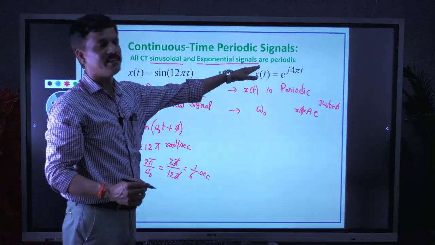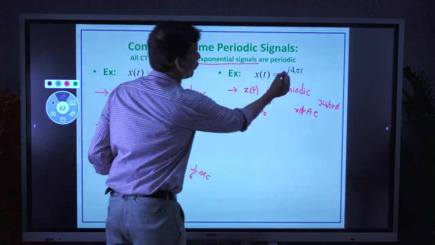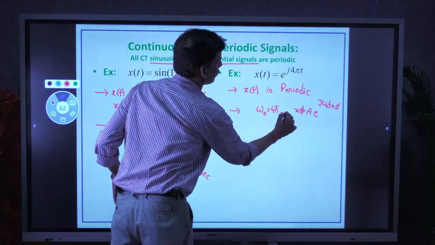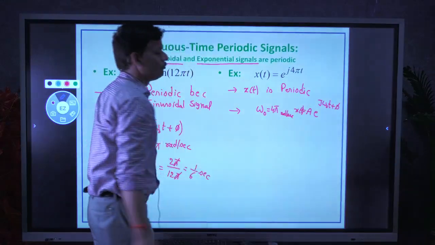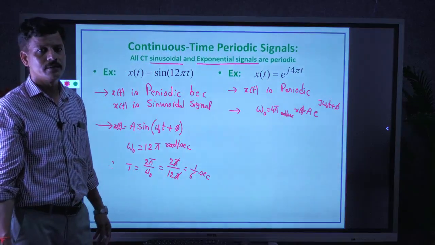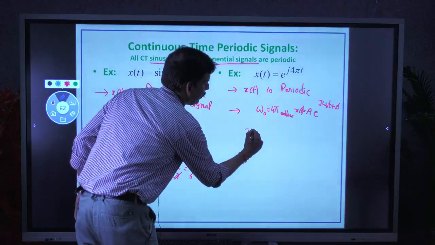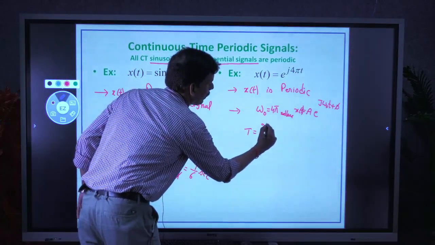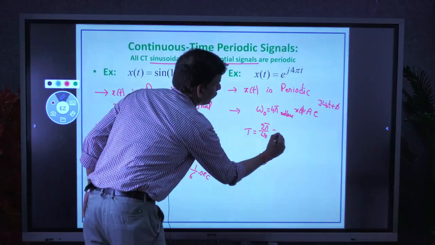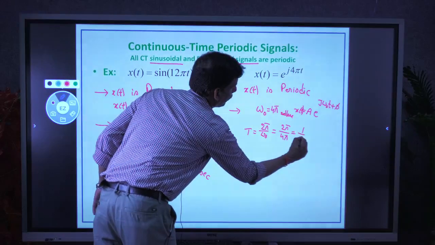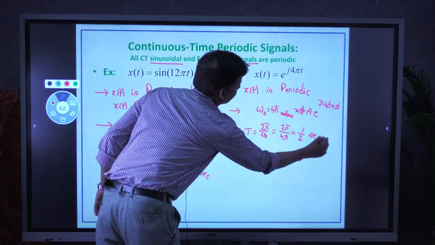If you compare it with the standard form, you can easily take out omega naught equal to 4 pi radians per second. With this you can easily find out the fundamental period T. What is the formula? T equal to 2 pi by omega naught, that is equal to 2 pi by 4 pi, that is equal to 1 by 2 or 0.5 seconds.